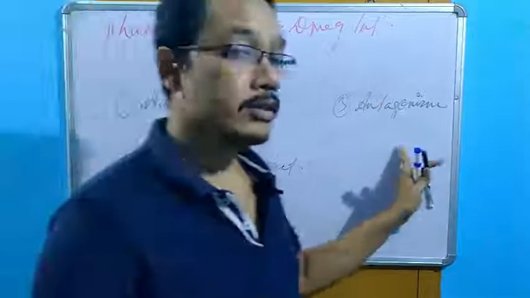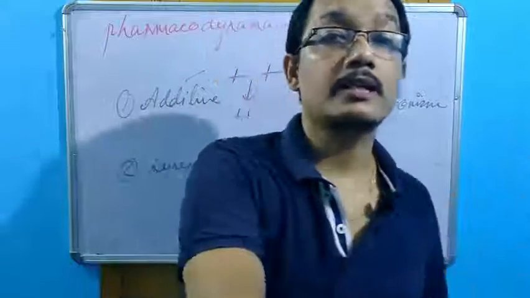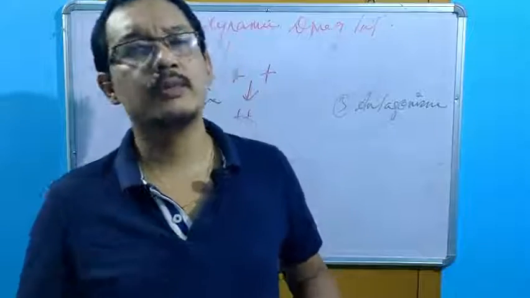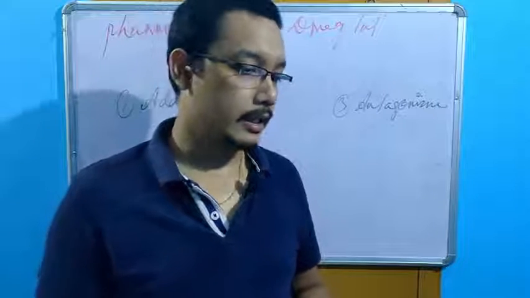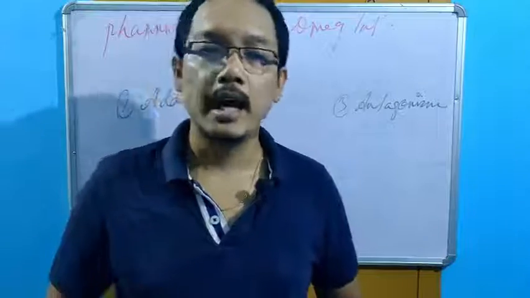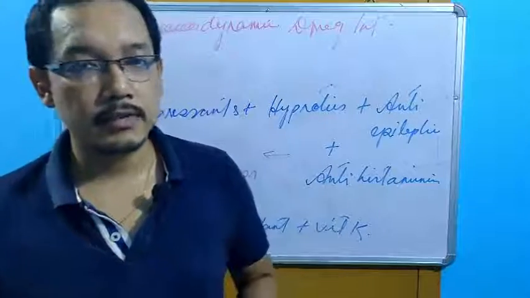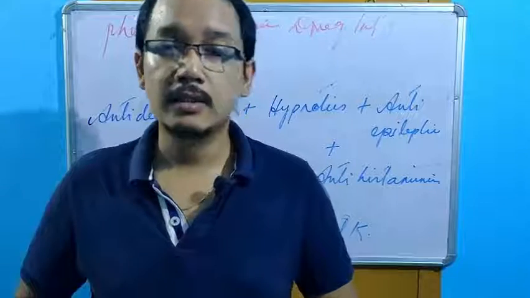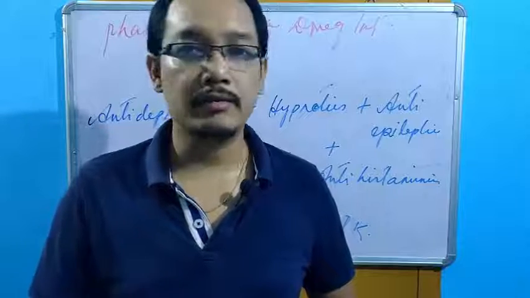And antagonism is what? If one drug will block the receptor. There are so many examples of antagonists: beta blockers, alpha blockers, M1 antagonist, M2 antagonist. So this additive, synergistic or antagonism, we use for beneficial purposes. It has so many beneficial effects.